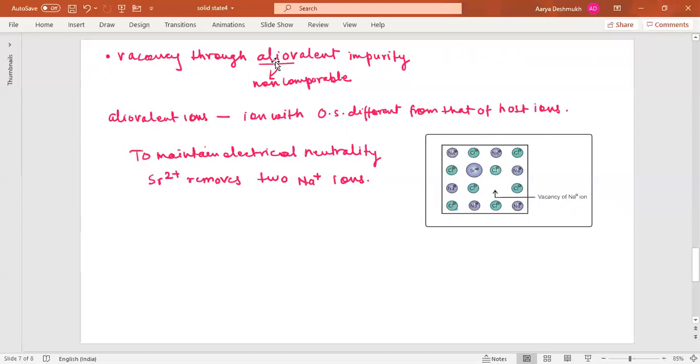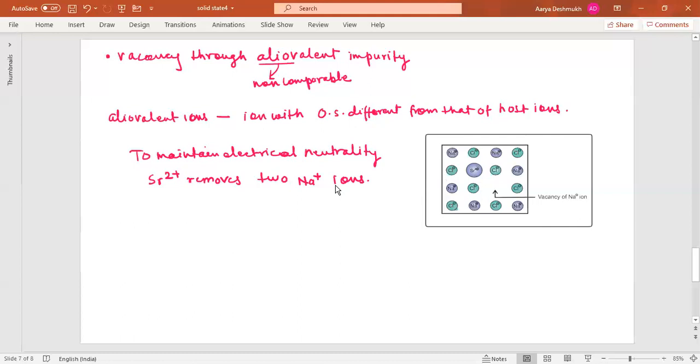What does the word allo mean? It means non-comparable. Allovalent ions are ions with an oxidation state different from that of the host ions. In sodium chloride, the sodium ion is the host ion, and it is replaced by strontium, and the oxidation numbers are different. Sodium is +1 and here it is +2. So to maintain electrical neutrality, strontium removes 2 sodium ions.